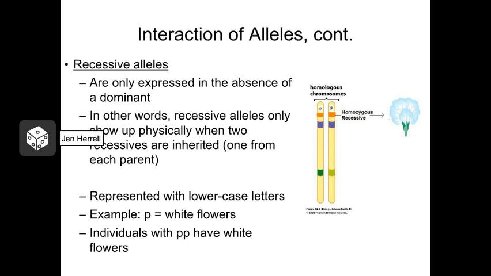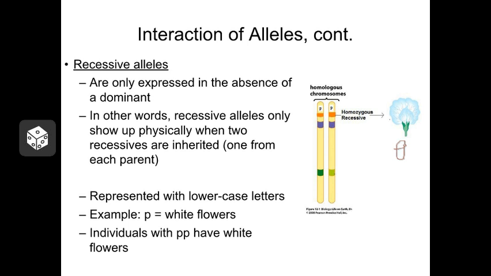Now, why is it that some alleles dominate over other alleles? Well, there can be many explanations, and it really depends on what that gene actually does, what its function is inside the cell. In the case of the pea plants, the recessive allele for white flowers tells that flower to not lay down any pigment. So the absence of pigment means that that flower is going to turn out white.